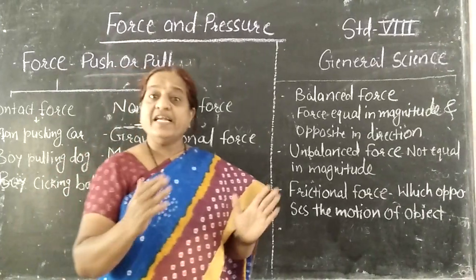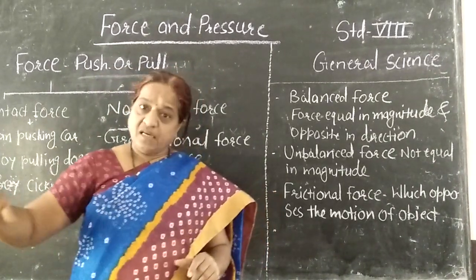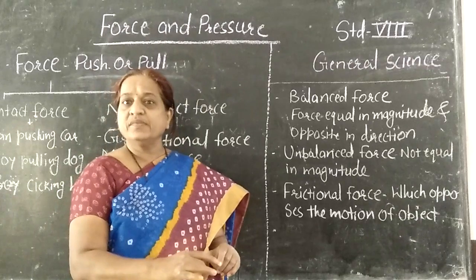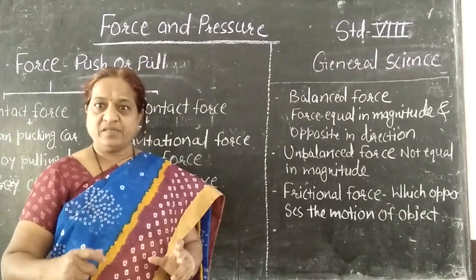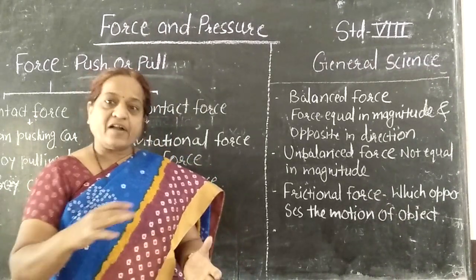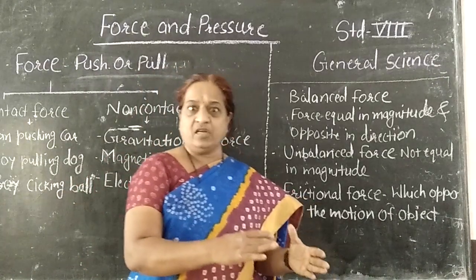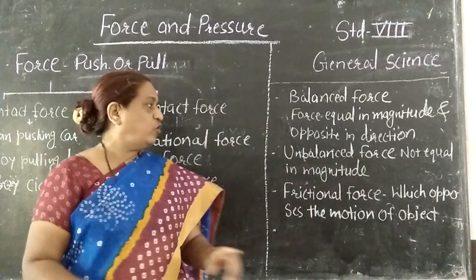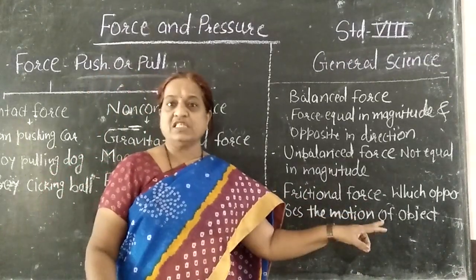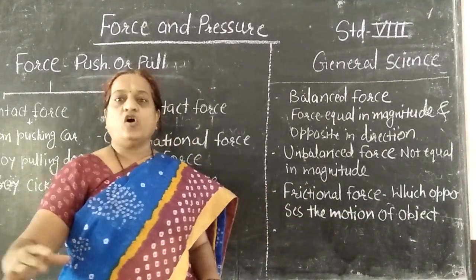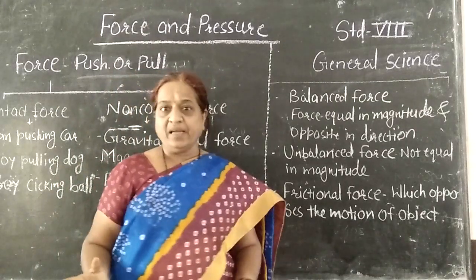So why does it stop? Because the road is not smooth. It has some friction. It is rough. So the force which opposes the motion of the bicycle is the opposing force, which is known as frictional force. And due to frictional force, it automatically stops without applying the brake.